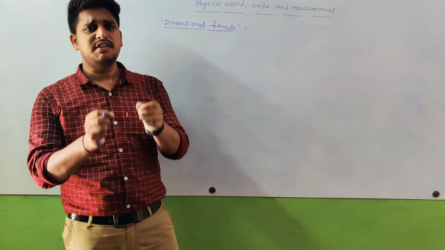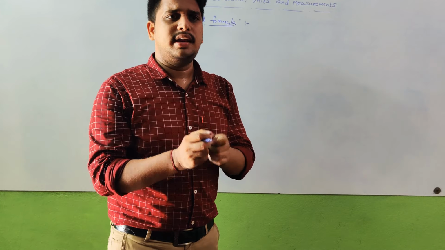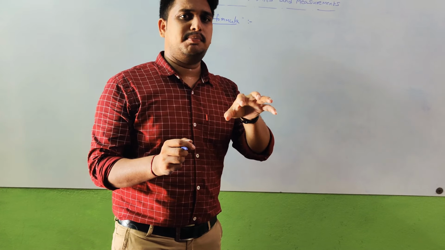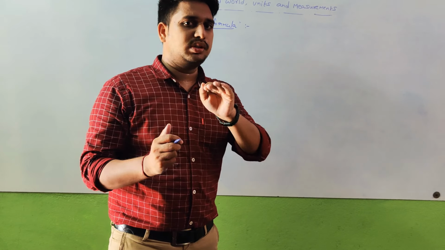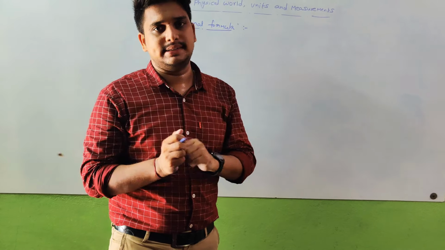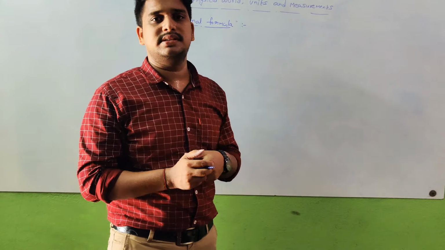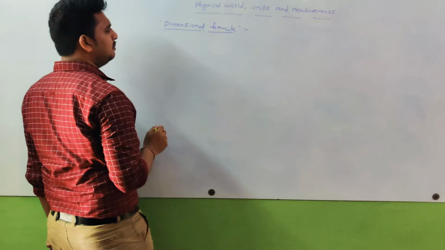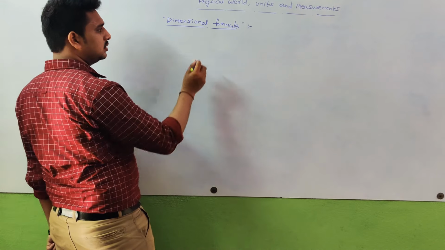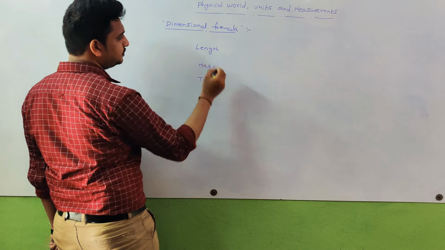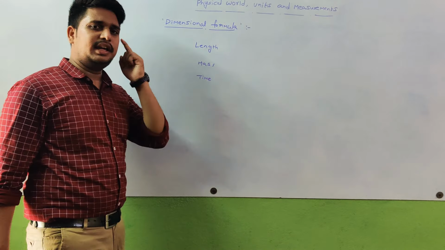If you express any physical quantity in terms of powers of the fundamental units, enclosed in square brackets, that is called the dimensional formula. I'll consider one example, and after it you will get a full idea. Before writing the dimensional formula, the main important thing is we have length, mass, time.